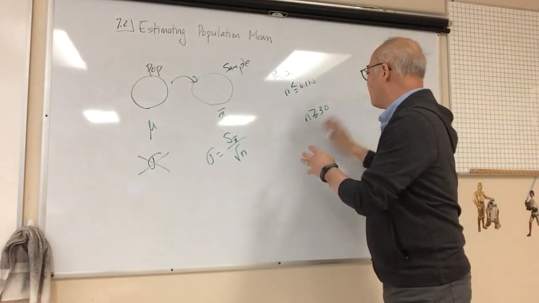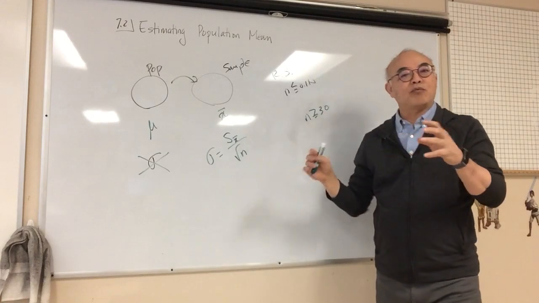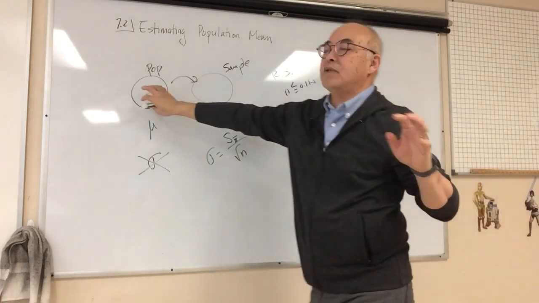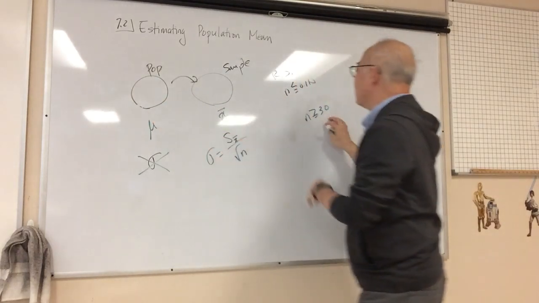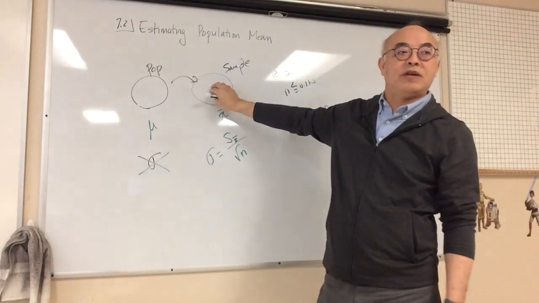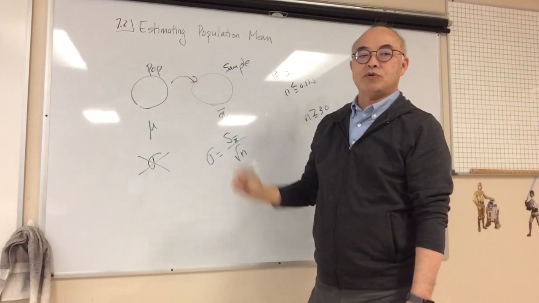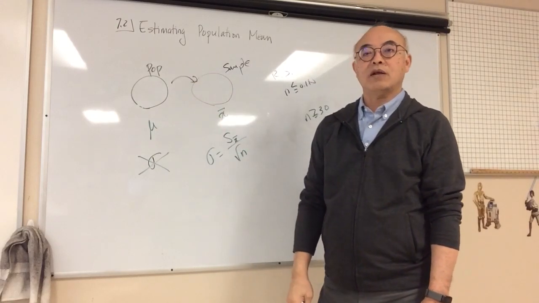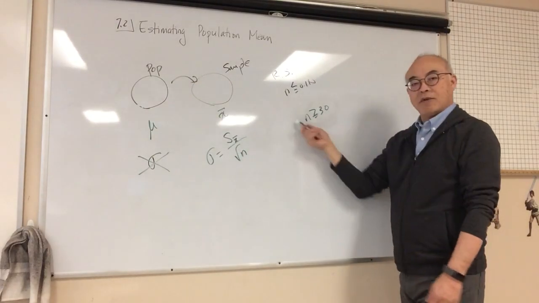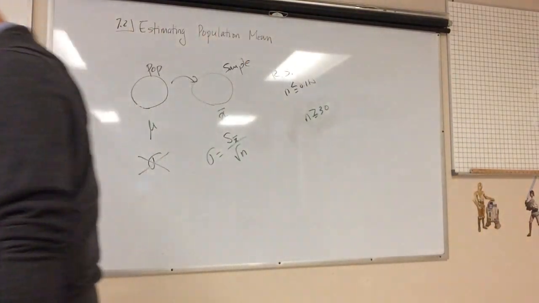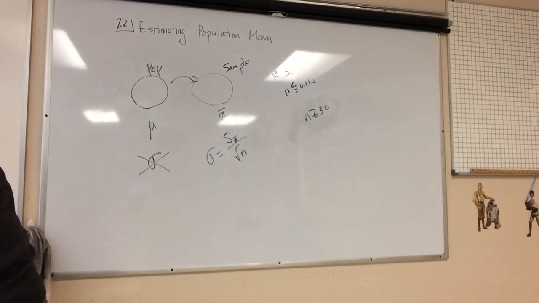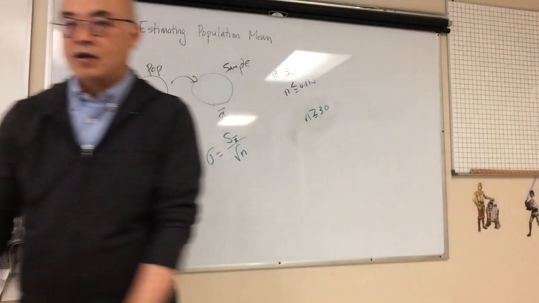So remember we said, regardless of what the population distribution looks like, if I take more than 30, my sample is guaranteed to be a normal distribution. As long as my sample size is greater than 30, I can say that.